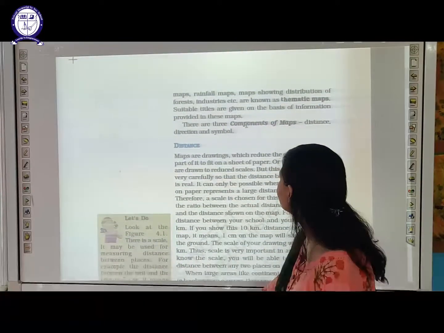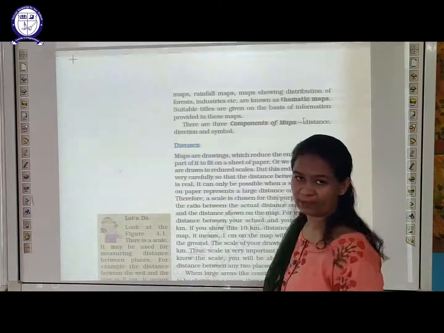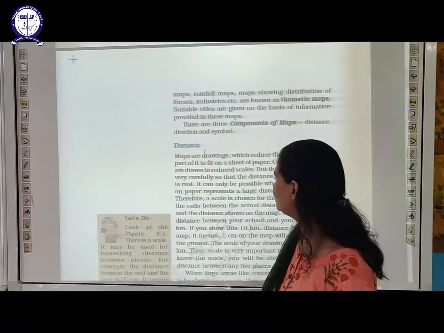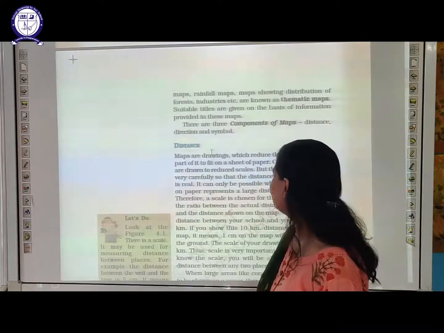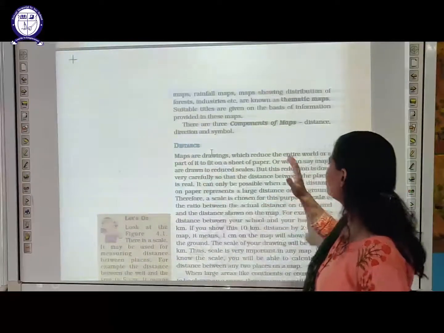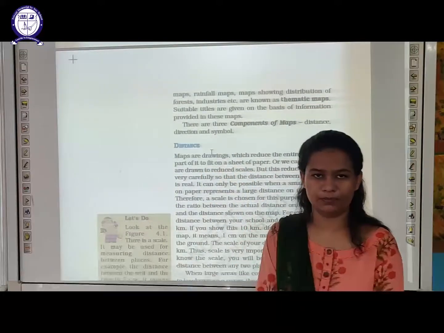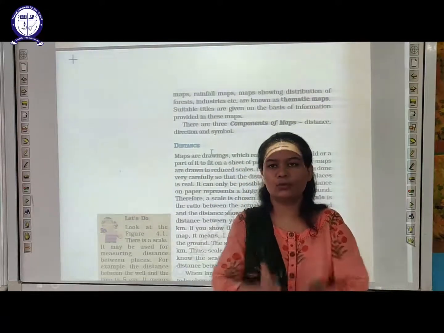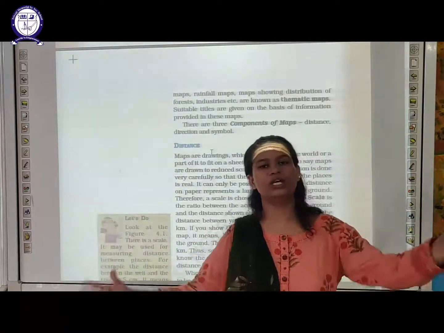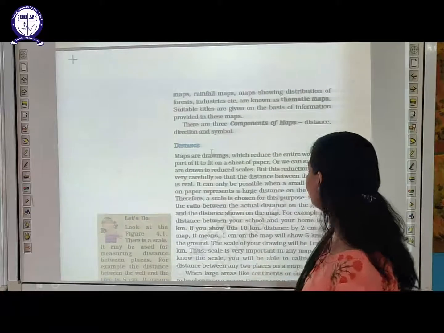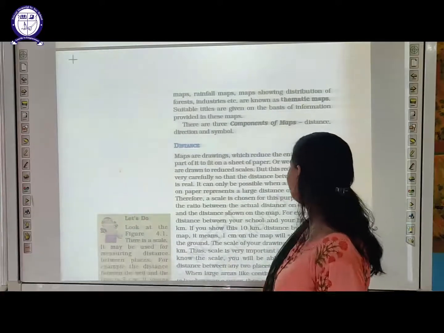The next is, there are three components of maps, and these are distance, direction and symbol. What is distance? Maps are drawings which reduce the entire world or part of it onto a small sheet of paper. The entire world is so large, so we are just representing it on the map.